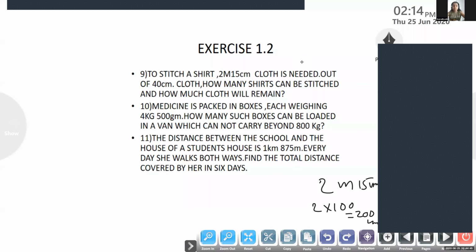Ma'am, sometimes when you take it there, it's not coming on the screen. So this is the question. To stitch a shirt, 2 meter, 15 centimeter of cloth is required. Okay? All of you mute your audio. Lot of disturbance.